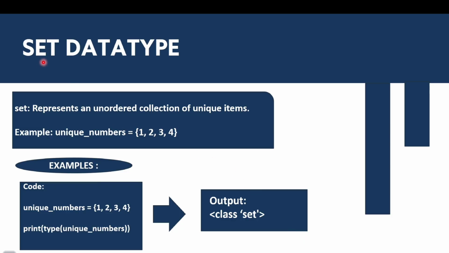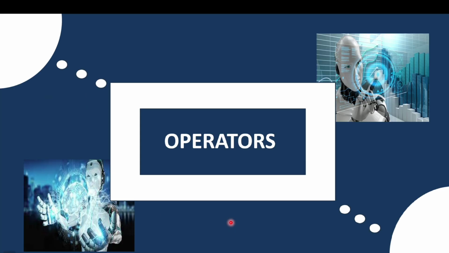Now we are at the last, the set data type. What does it mean? A set is an unordered collection of unique items. In a set we have unique items, no repetition is allowed. I have defined a set of unique numbers 1, 2, 3 and 4, and if I print its type, I get class set. And now we have reached operators.